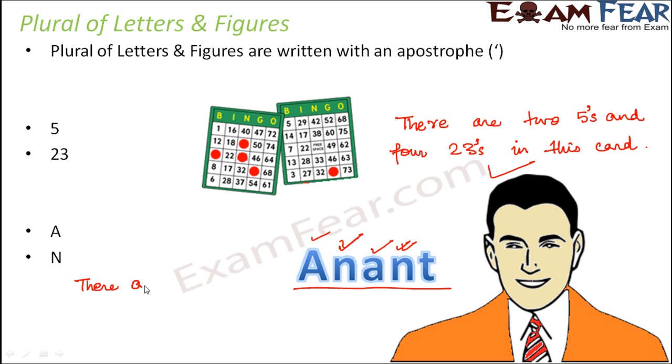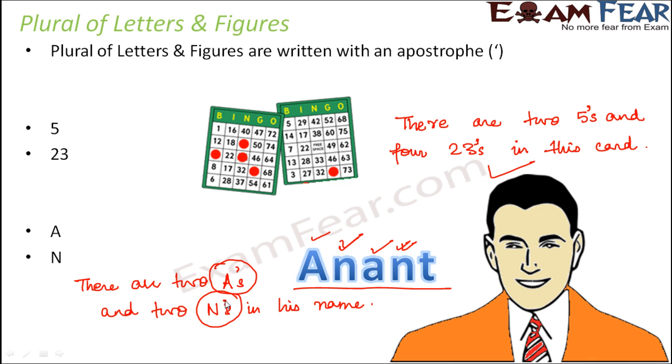I would say there are 2 A's and 2 N's in his name. So this is how I would write it. So just observe this. In case of letters also, we use apostrophe S. So if you do not use the apostrophe, that's not grammatically correct. So whenever you have to write plurals of letters or figures, use apostrophe S.